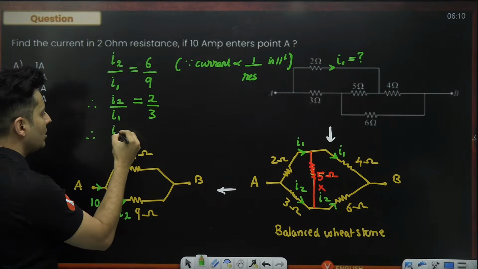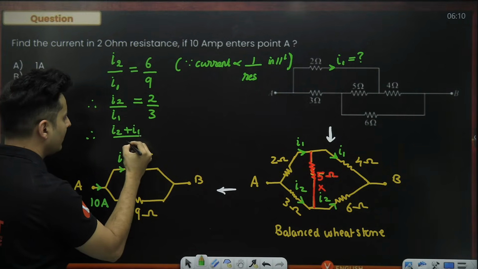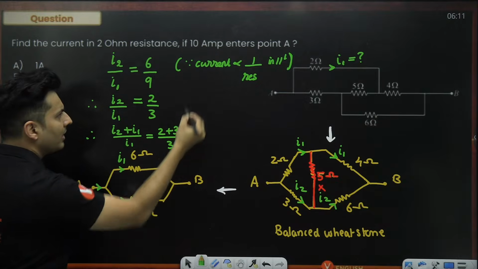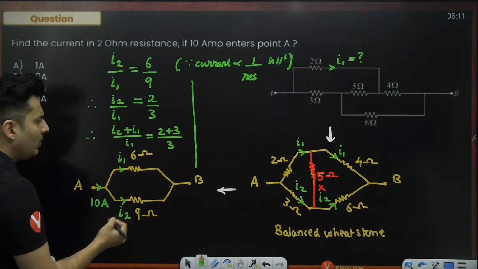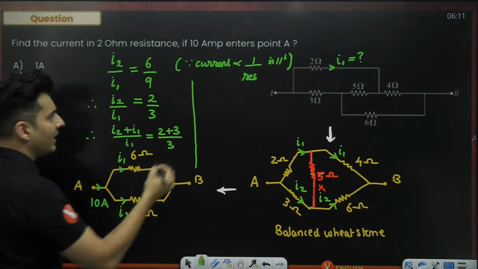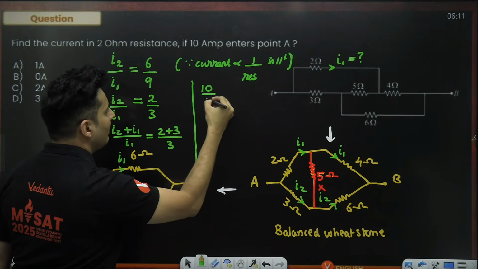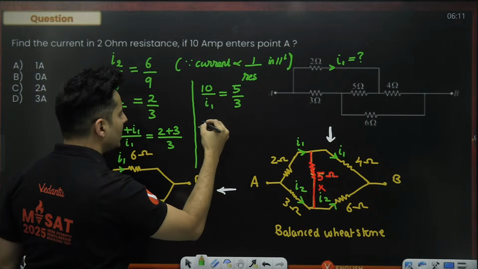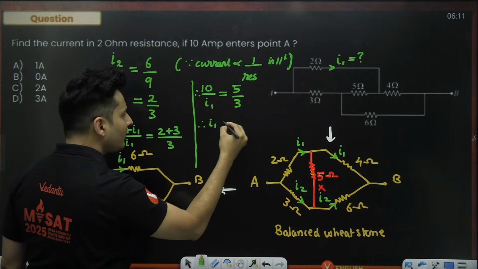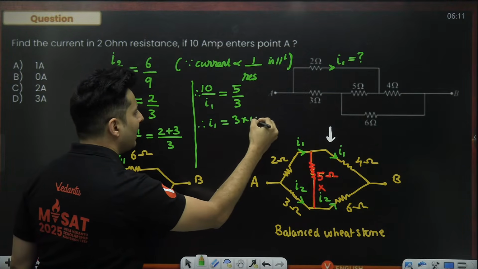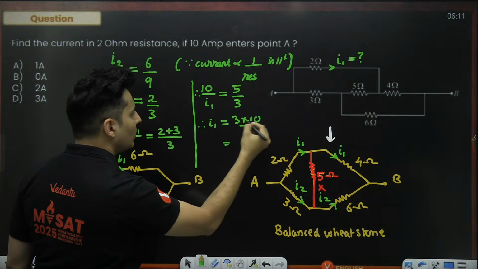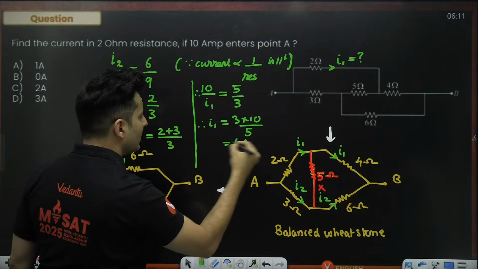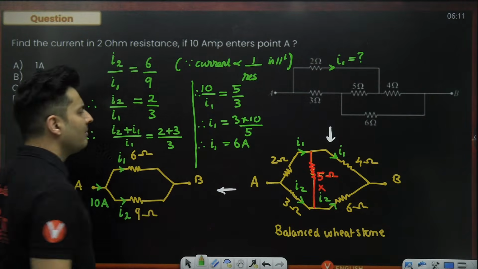Remember componendo? Numerator plus denominator divided by denominator will be numerator plus denominator divided by denominator. So what do we really get? I2 plus I1 is basically the total current, which is nothing but 10 amperes, divided by I1, is 2 plus 3, which is 5, divided by 3. Therefore, I1 will be 3 multiplied by 10 divided by 5. So this is nothing but 2 and 2 threes are 6. So I1 will be nothing but 6 amperes.